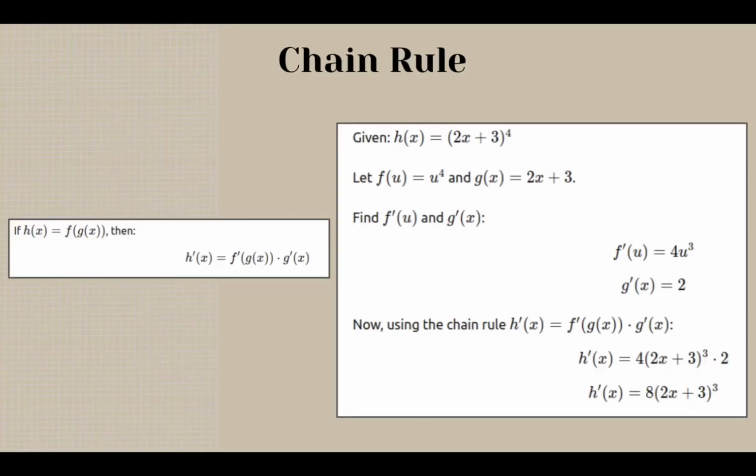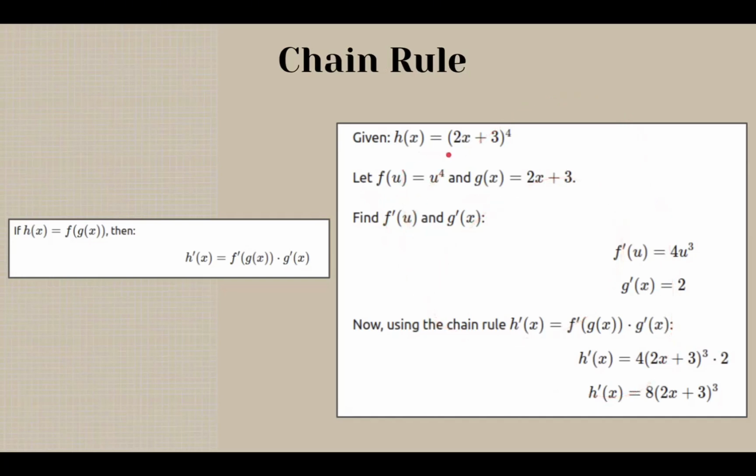And now that we have understood partial derivatives, let's understand the chain rule. Chain rule helps us in differentiating composite functions. So if we have a function h of x, which is equal to f of g of x, then the chain rule tells us that the derivative h prime of x is going to be equal to f prime of g of x times g prime of x. So let's look at this example to understand the chain rule better.